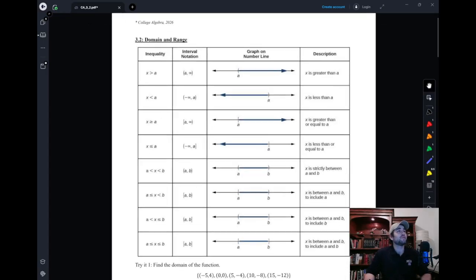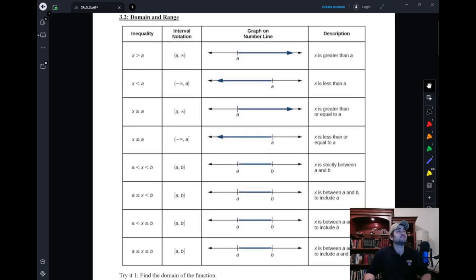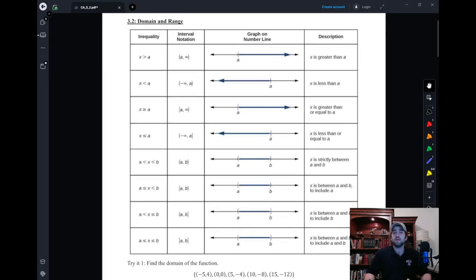So we're going to talk about domain and range. You'll see at the beginning of this chapter in your textbook and in the notes, you have a chart. We went over this chart together, I think in the last session in 3.1 functions. This chart teaches you how to write inequality notation, interval notation, a description in words, and to put it on a number line. So just all the resources to get these intervals down. All right, so let's get started with domain.